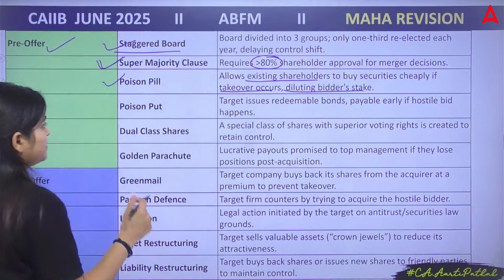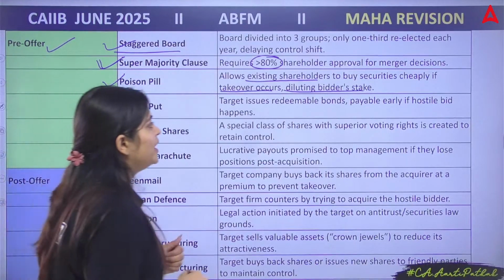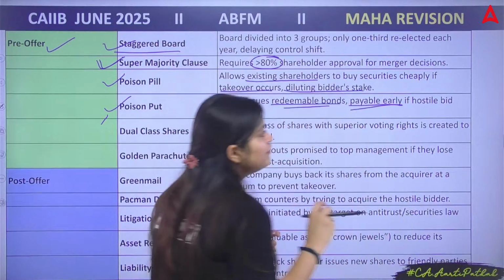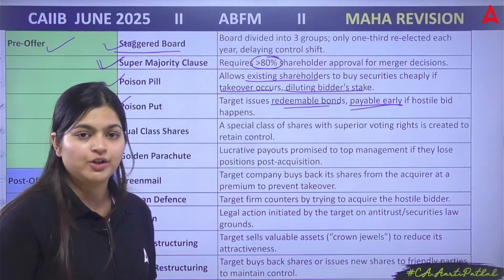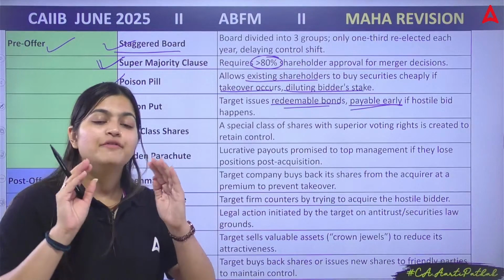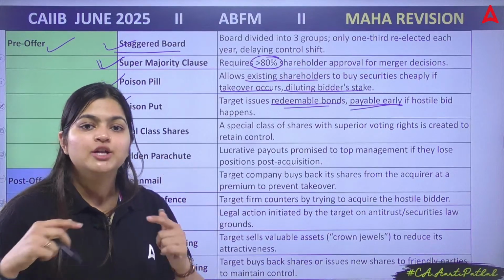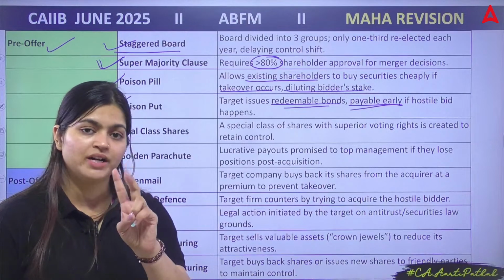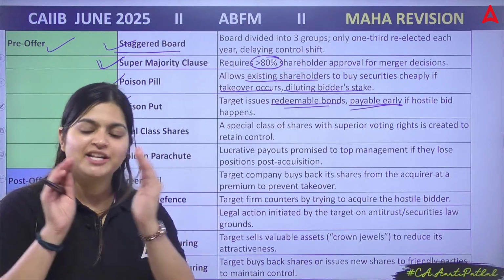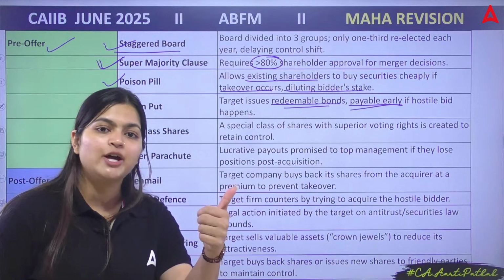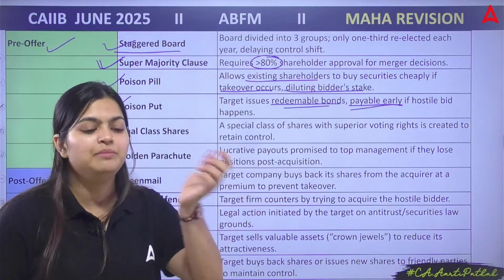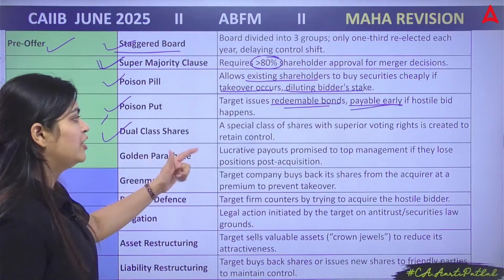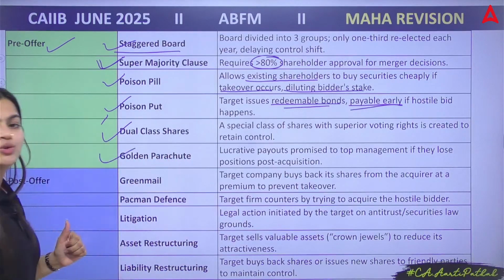Poison put: here you issue redeemable bonds which will be payable early if a hostile bid occurs. A hostile bid is when management is not ready to sell their business. You have 2 types of takeover: friendly takeover, when both managements are ready, and hostile takeover, when one management is ready but the other is not. Then dual class shares, which we have just seen, and golden parachute, which we have also covered.